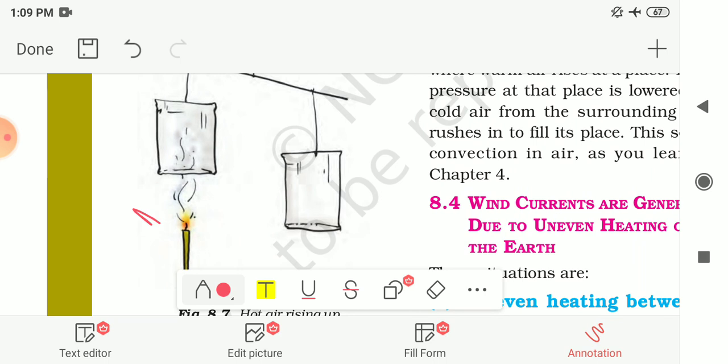From this activity you will observe that as the warm air rises up, it pushes the bag above the candle in the upward direction. When the candle burns, the hot air is filled in this bag. On the other side, the air is cool, and warm or hot air is lighter than the cold air. So this bag with warm air becomes lighter and it is pushed upward. So we can say that warm air is lighter than the cold air.